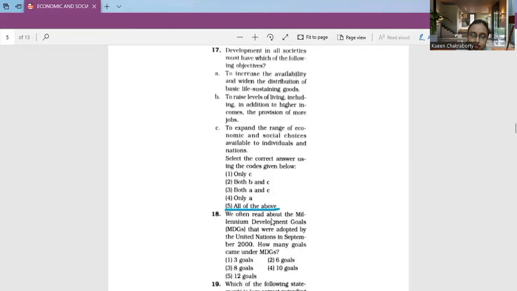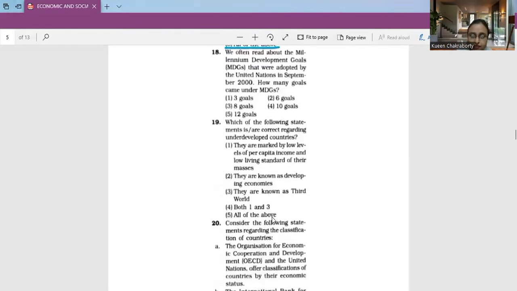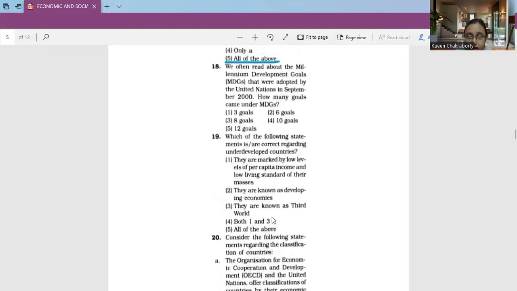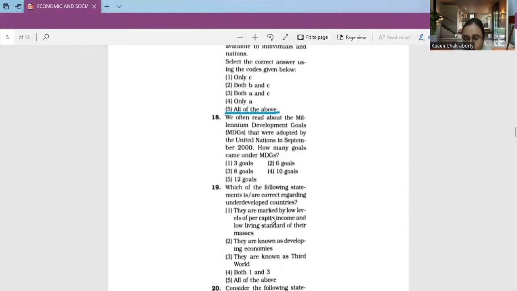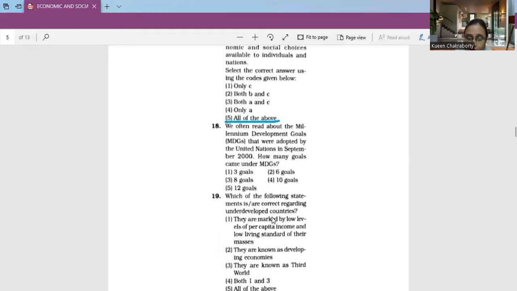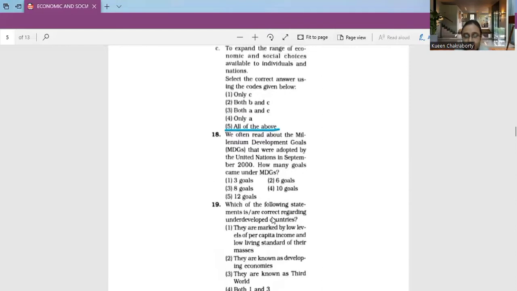Next, moving on to question number 18. We often read about the Millennium Development Goals, MDGs, which were adopted by the United Nations in September 2000. How many goals came under MDGs? Option 1 is 3 goals, option 2 is 6 goals, option 3 is 8 goals, option 4 is 10 goals, and option 5 is 12 goals.